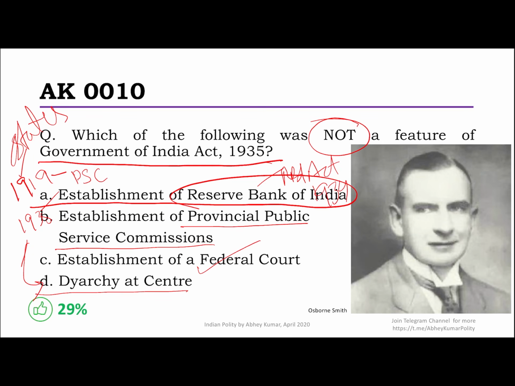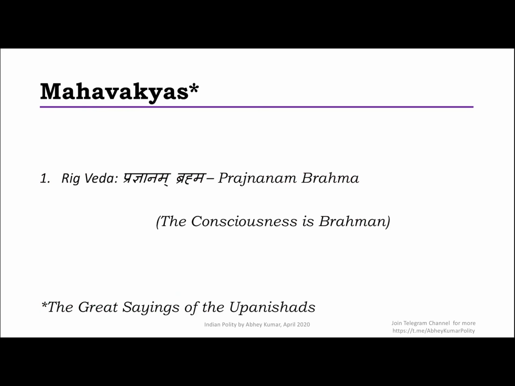So these were all the questions that I had in this video. In every video, I'll also in the end give you some extra information which is not totally related to polity, but some kind of knowledge for exam and life. So as you know, in the Upanishads, there is a lot of information. There is something called the Mahavakyas. In each of the Vedas, there is one Mahavakya that is given. So today I'll leave you with one Mahavakya, and that is in the Rig Veda, Prajnanam Brahma, which means consciousness is Brahma. So that's all for the first 10 questions.